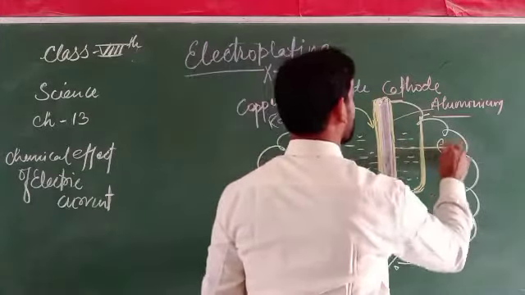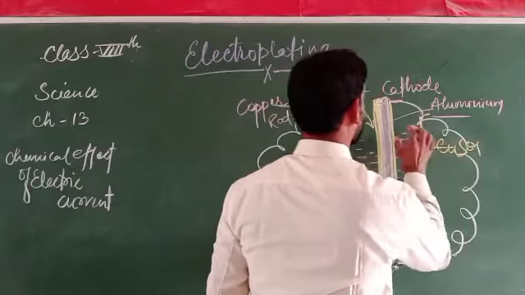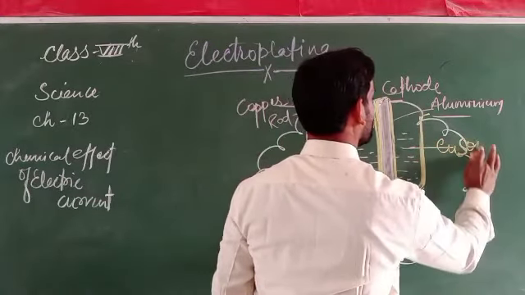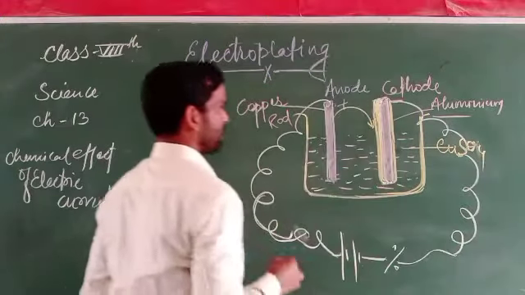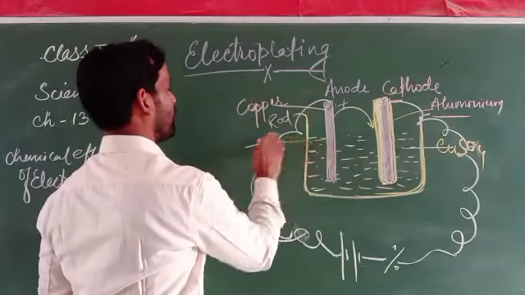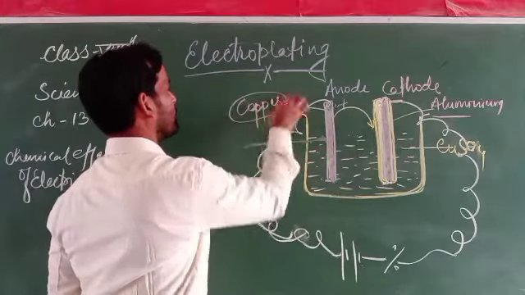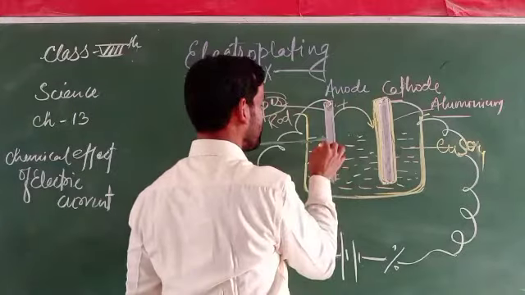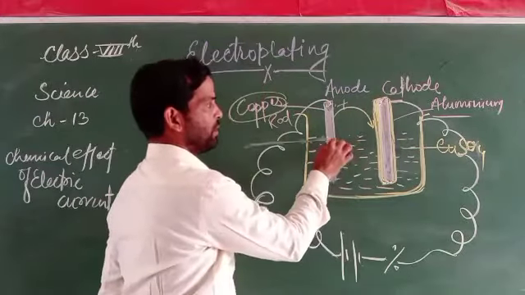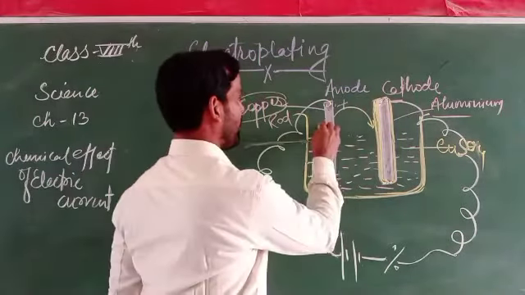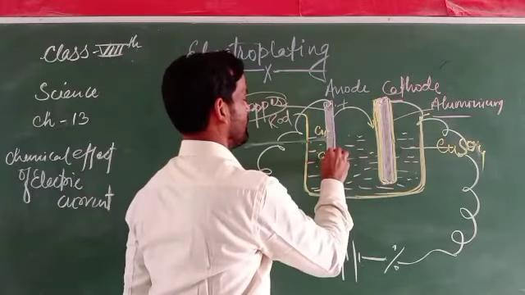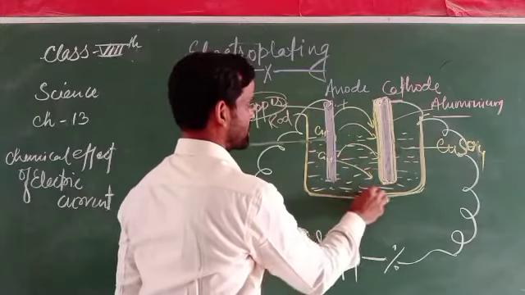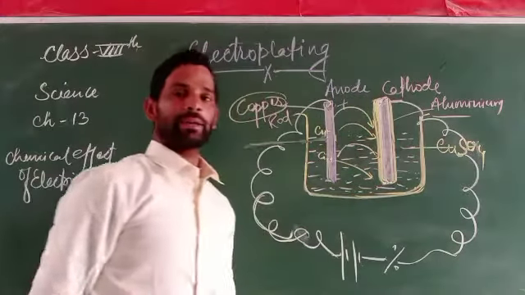The solution, or the electrolyte, is what? Copper sulfate, which is made up of copper. So when the electric supply is given to these poles, the copper metal gets deposited, and the copper sulfate solution acts as an electrolyte.